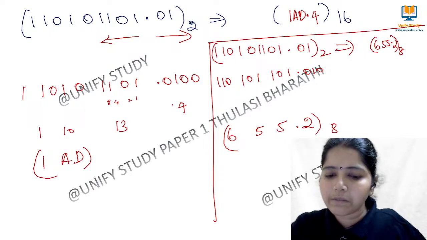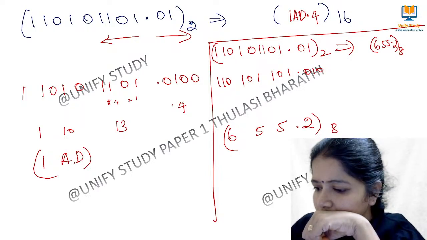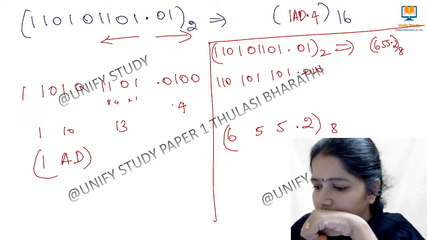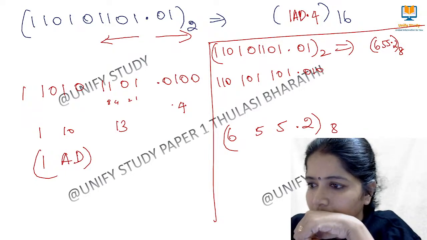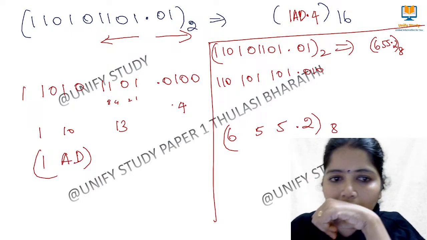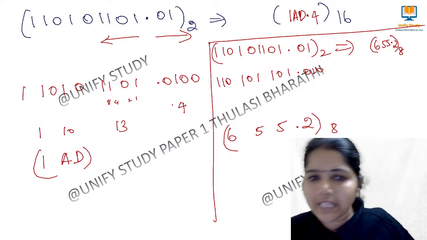Am I right? Yes, I'm right. It is 2 only.